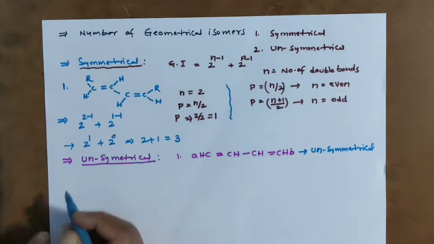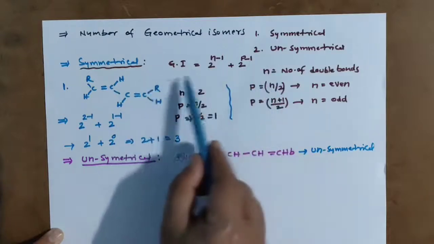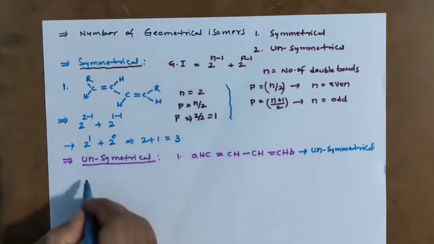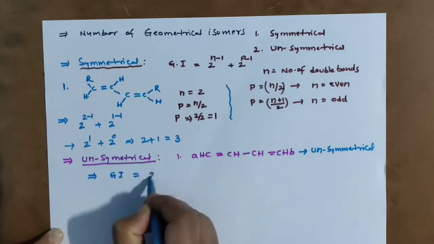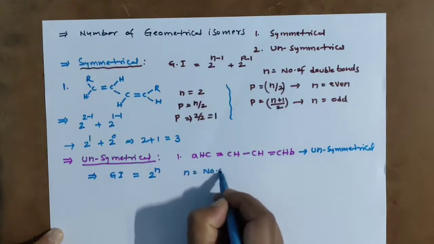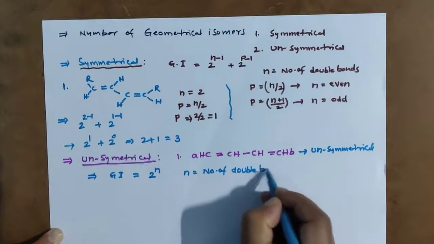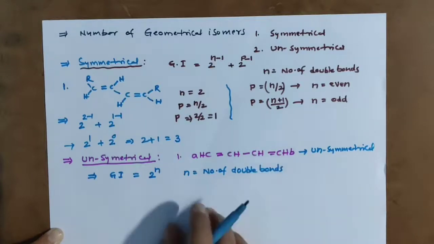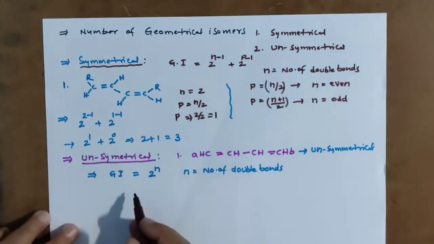Now the unsymmetrical formula we know already. Number of geometrical isomers equals 2 power n, where n equals the number of double bonds. Very easy to calculate geometrical isomers in an unsymmetrical compound.